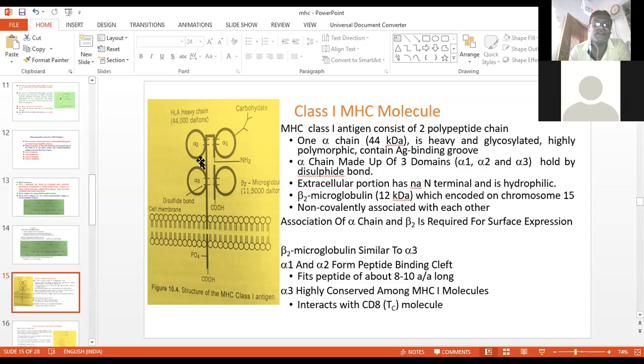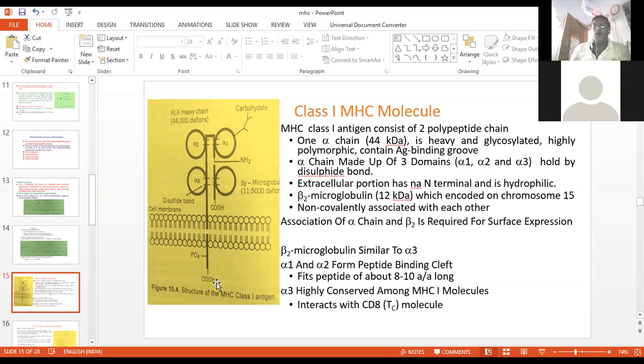These are the heavy chains, and there will be the attachment of carbohydrate. This is the chain containing the NH2. One end will be the NH2 and another end will be the COOH, so definitely this will be a polypeptide chain.